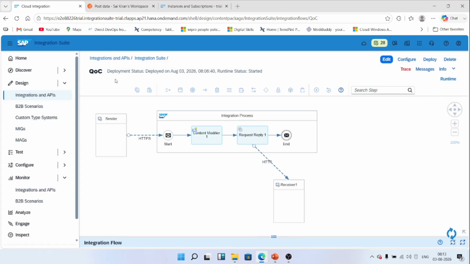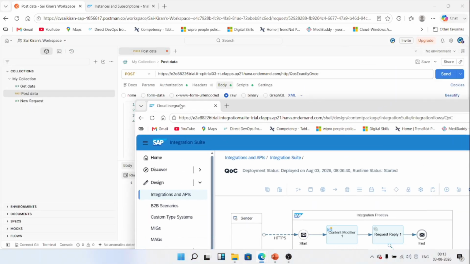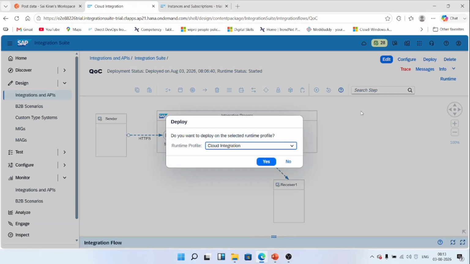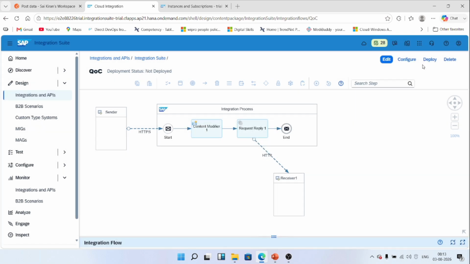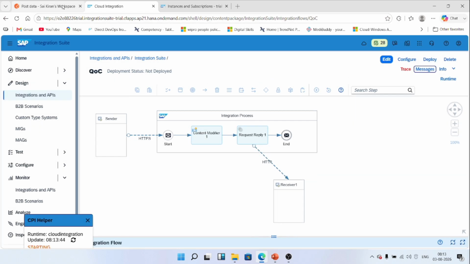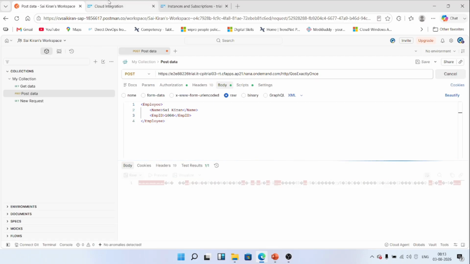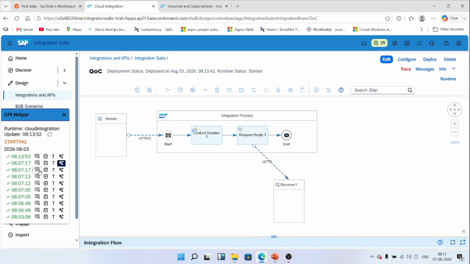So I will send the payload. Before that I need to change this endpoint related to the third one, and I need to deploy this. Once it is deployed, I will just send the data from Postman. Yeah, it is done. We can see how it works. It is working fine. Message is processed successfully.